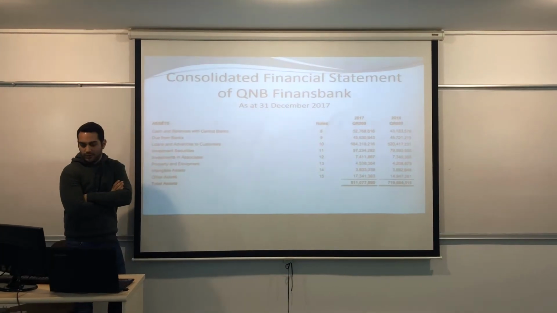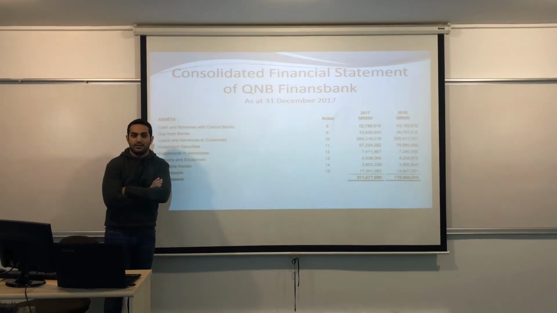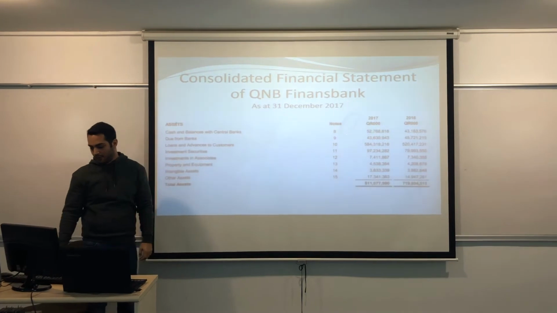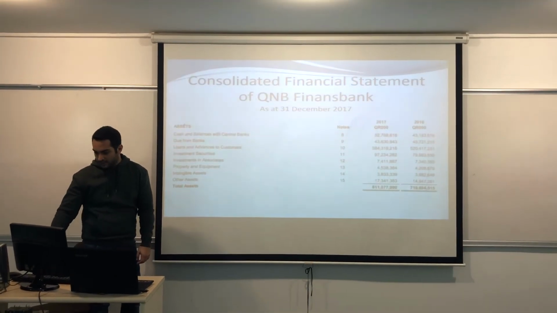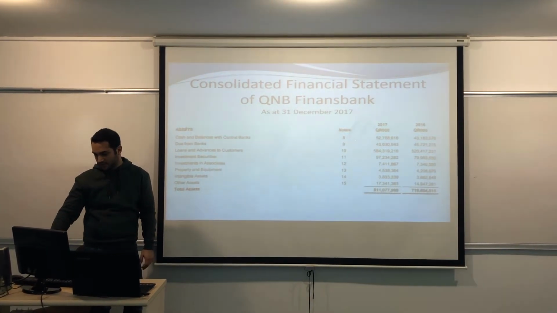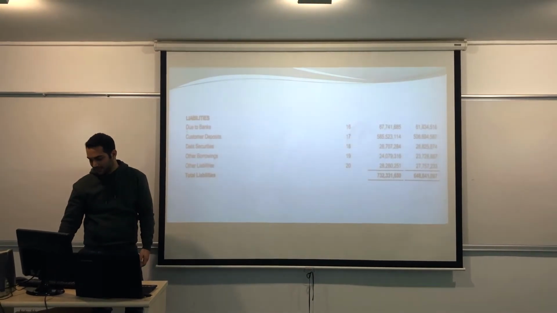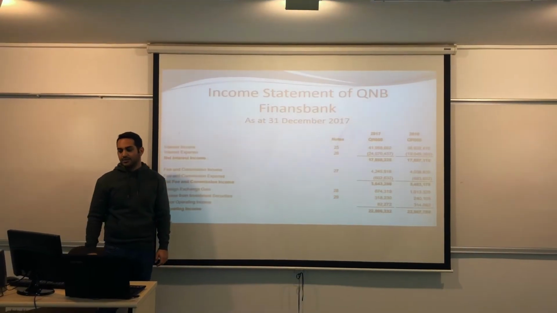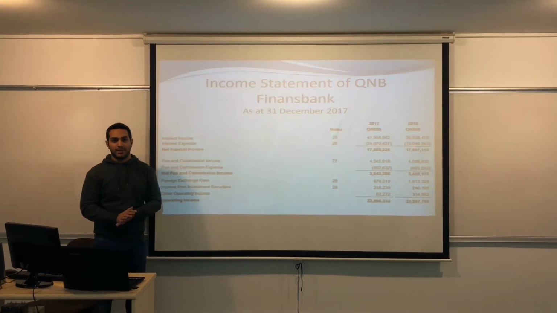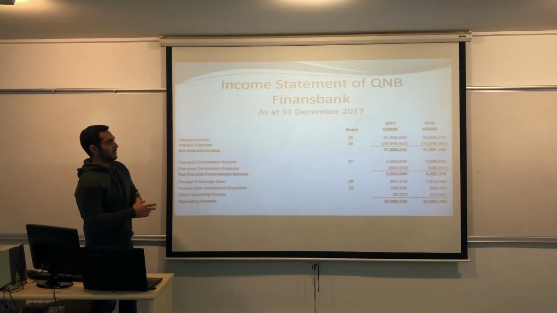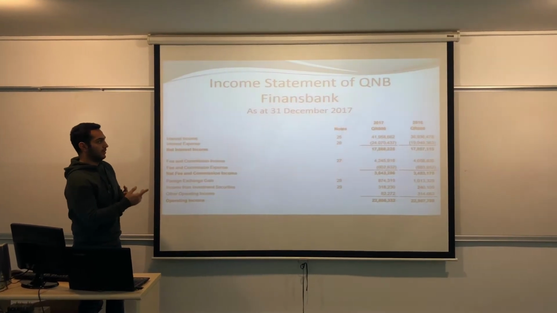We found the ratios from the consolidated financial statements of QNB Finansbank. Especially we focus on after the merger. As you can see, assets did not change as significantly as liabilities and equity. There isn't a significant change in net interest income. However, when we look at interest income, the most significant change is there.